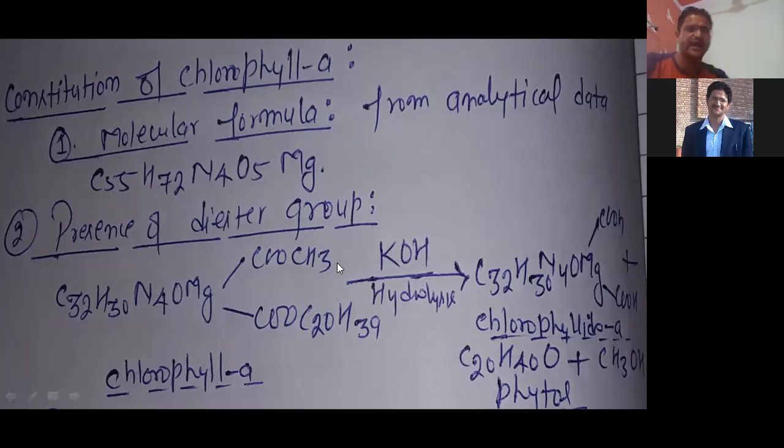And when an ester is hydrolyzed in the presence of base, it converts into carboxylic acid and alcohol. On the basis of this reaction, we can say chlorophyll A is a diester compound.